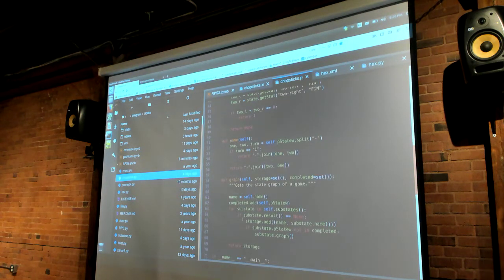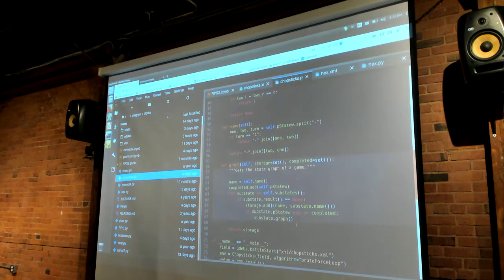And then I have a couple other functions down here, and so this is actually my tree search. For substate in self.states, I check if the result is equal to none. Add to my storage so I don't repeat states, because this is an infinite loop. And if it's not completed, just redo the graph.